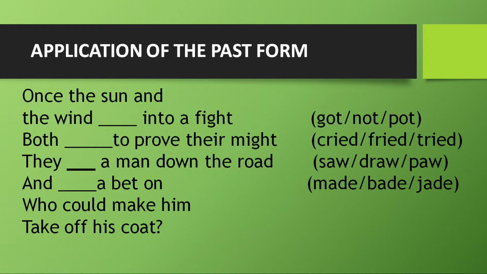Cried, fried, tried. Both tried to prove their might. Correct again. Here again we have a verb with ed ending. True. They blank a man down the road. They saw a man down the road. We have three options, saw, draw and paw, and we picked saw from here because that's the most suitable one. Right. And dash a bet on who could make him take off his coat. And made a bet on who could make him take off his coat.